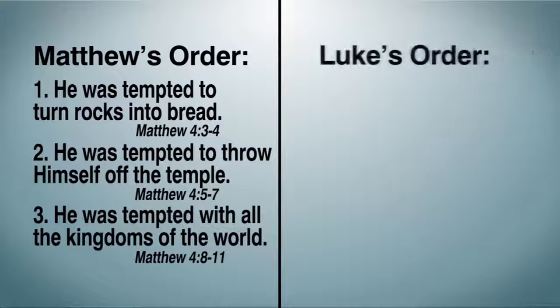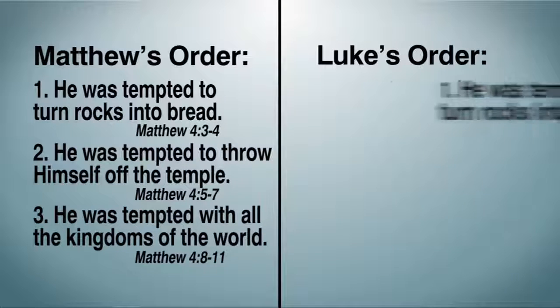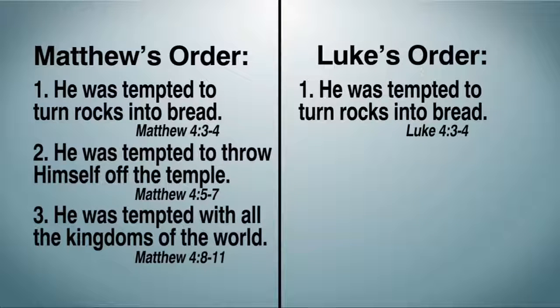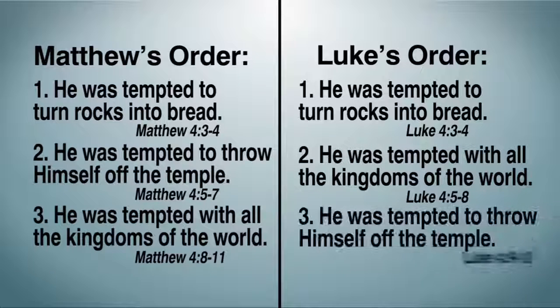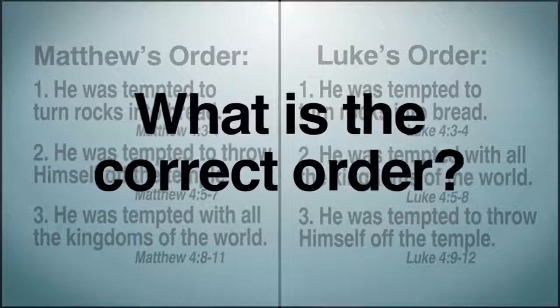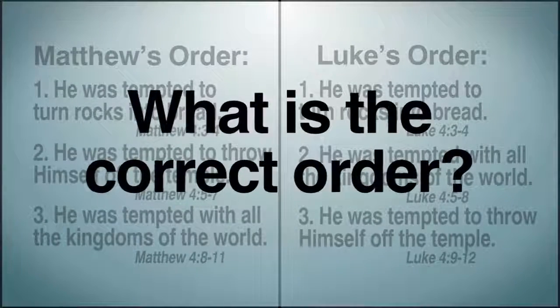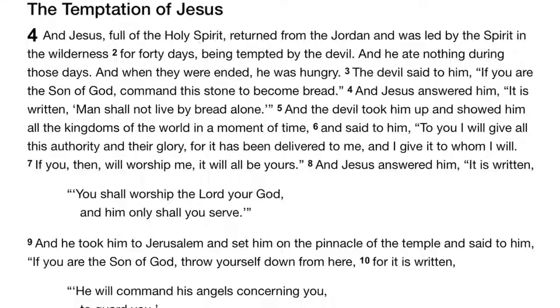However, Luke 4 seems to order this differently. He says Jesus was first tempted by turning rocks into bread, and then he was tempted with all the kingdoms of the world, and finally he was tempted to throw himself off the temple. So what is the correct order? Well, this one can be resolved with a little common sense and looking at what each author says.